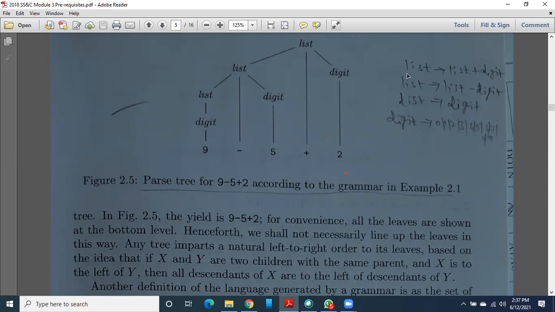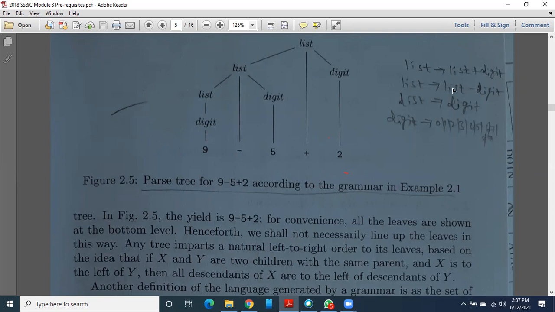If you observe the first production, the start symbol is list, which is the root node in this parse tree. Correct? Then what is it deriving? List plus digit. Okay, so I don't know what is list and what is digit. Once again, I have to define this list, and once again, I have to define this digit. Because of that, list as well as digit are non-terminals again.